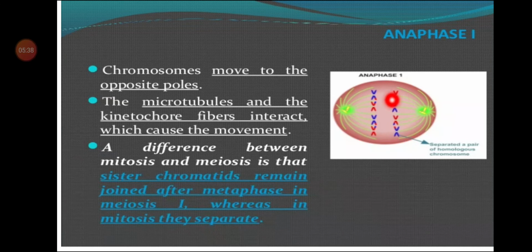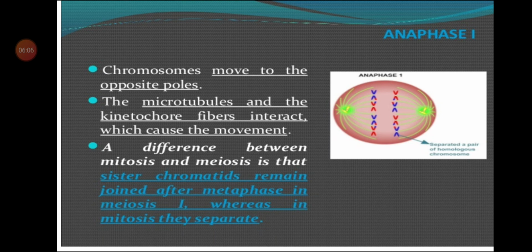Chromosomes move away from each other towards the poles by the spindle apparatus. This process, when chromosomes move away from each other, is known as disjunction. The two sister chromatids of each chromosome do not separate in meiosis 1. Okay, so let us move further.